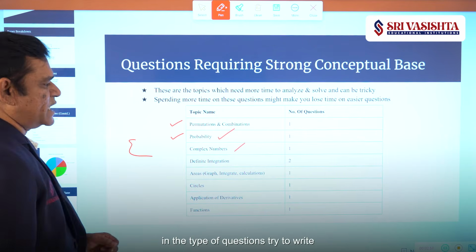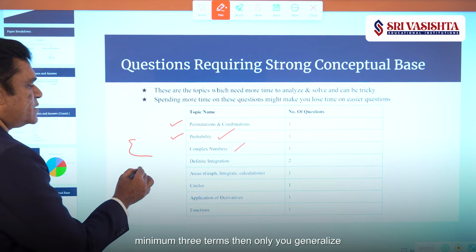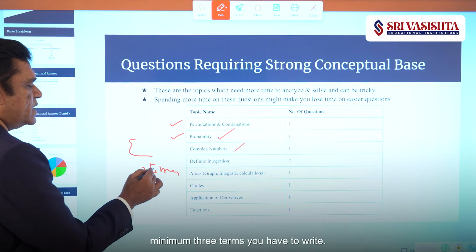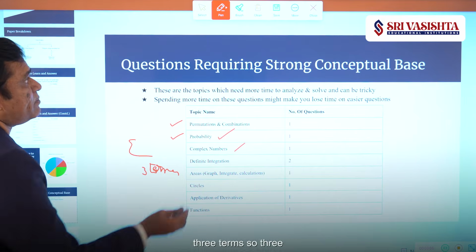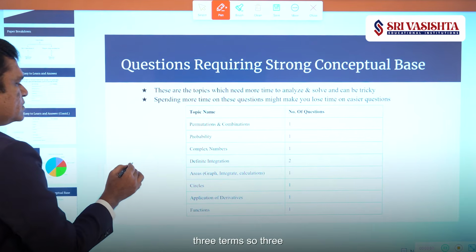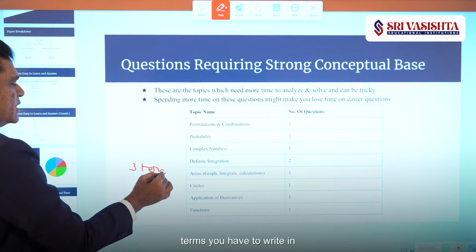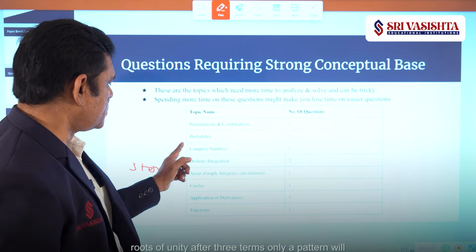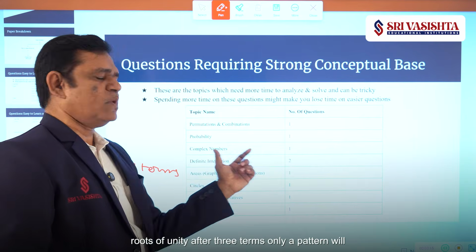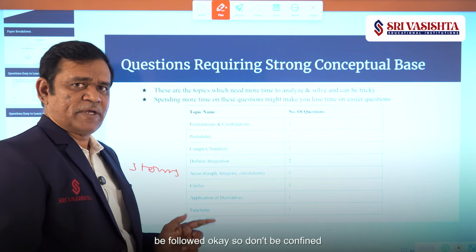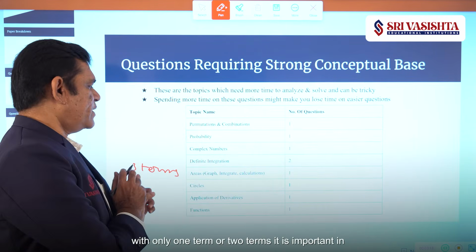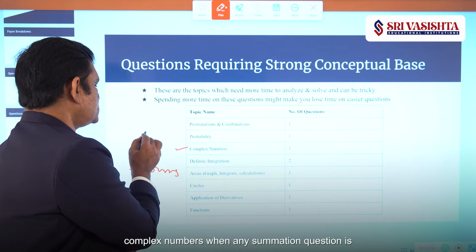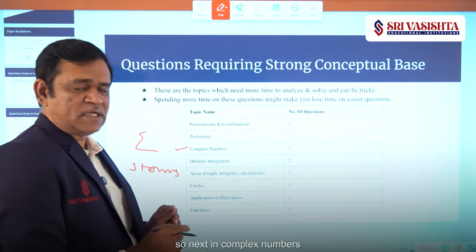In that type of question, try to write a minimum of 3 terms, then only you generalize. Minimum 3 terms you have to write in cube roots of unity questions, because in cube roots of unity, after 3 terms only a pattern will be followed. So don't be confined to only 1 term or 2 terms. It is important in complex numbers when any summation question is given.